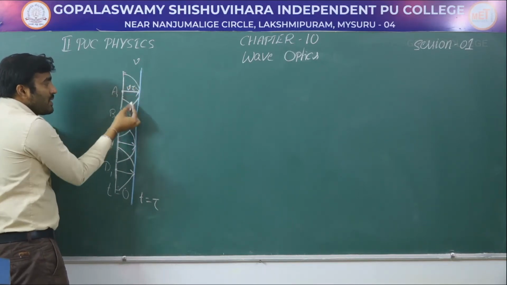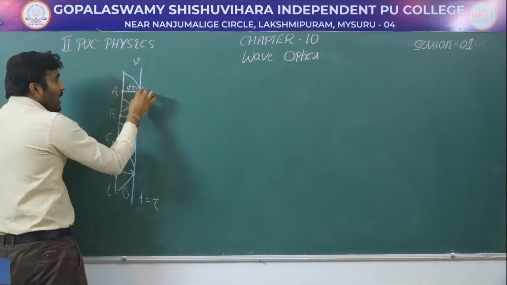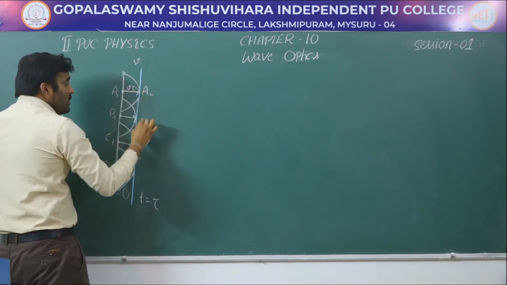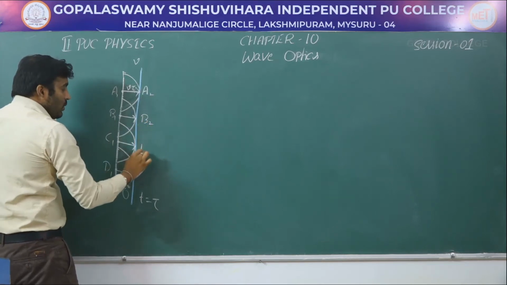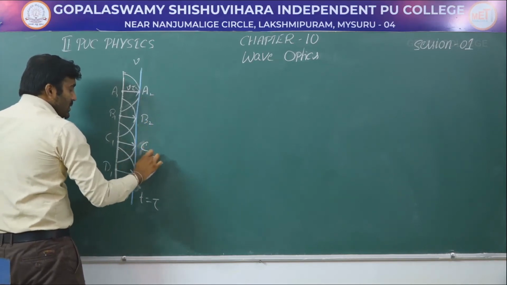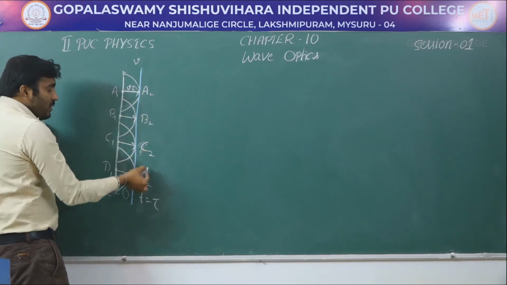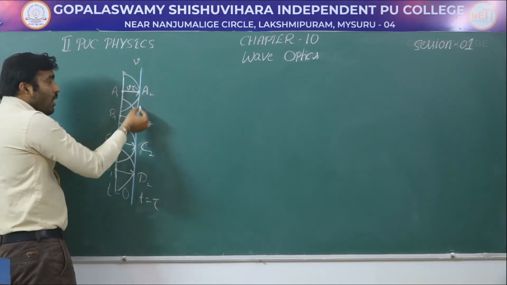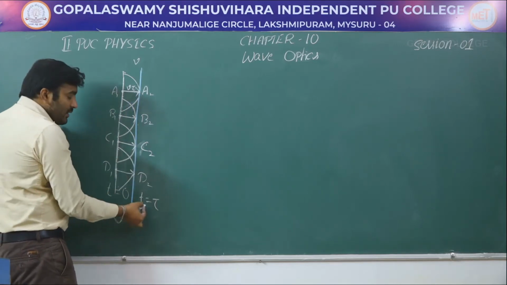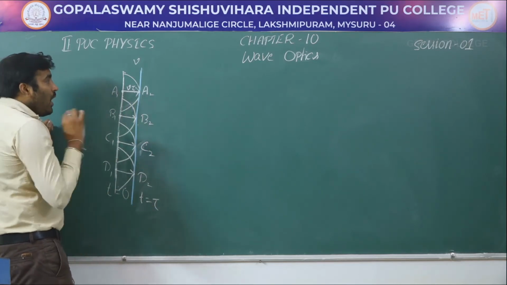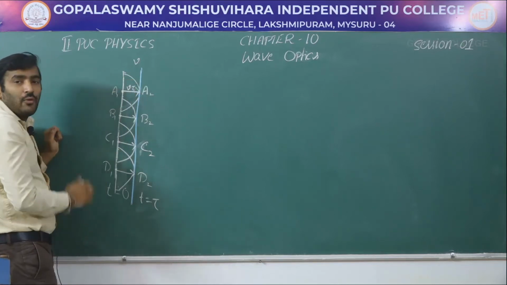Let me mark these positions as A2, B2, C2 and D2. These A2, B2, C2, D2 are the points on the new wavefront at the later time t equal to tau.